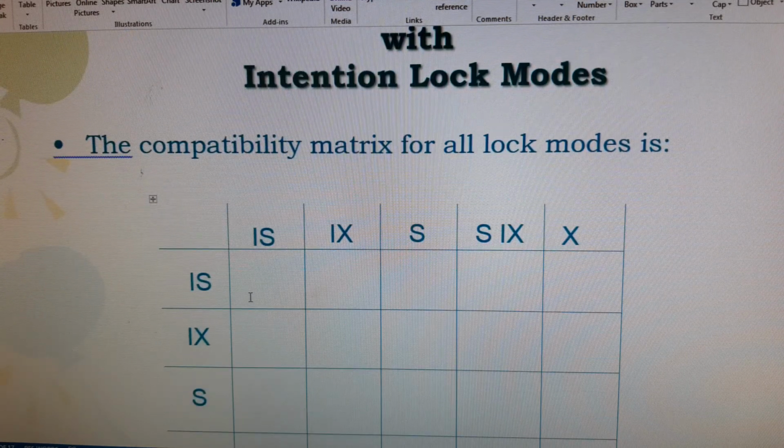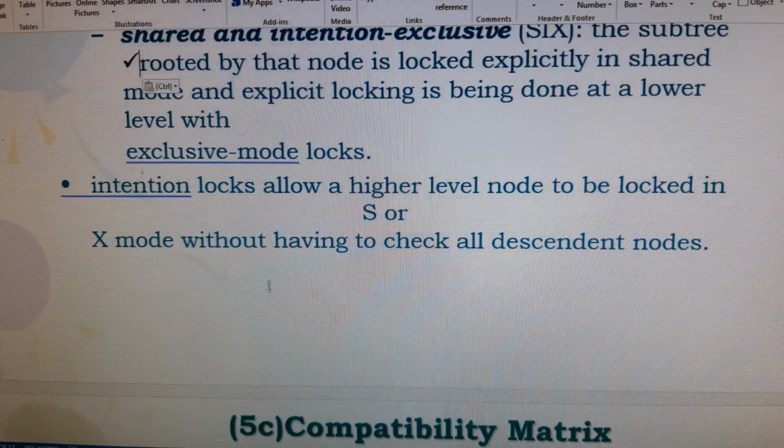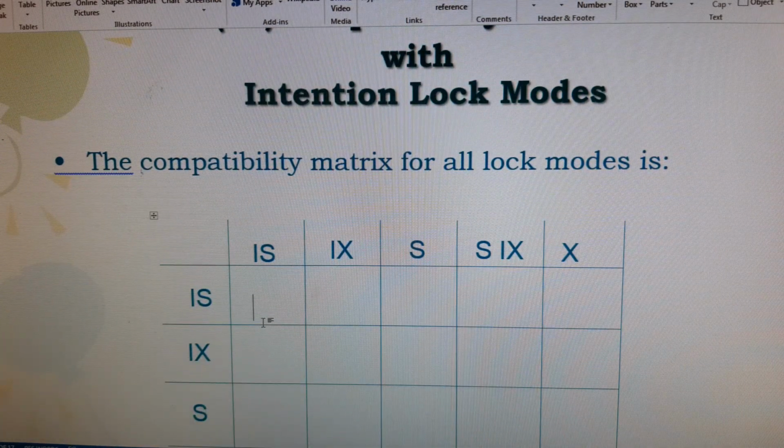So here it should be observed whether, for intention shared, it should be supported here. So it is true, and here it is also true, and here it is also true, and here it is not supported. So likewise we should place false here. And next, it is true, and the next one is also true, and here it is not supported, and in this case also not supported, and here it is not supported.